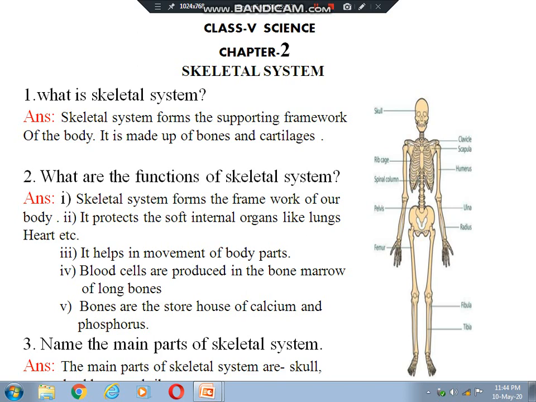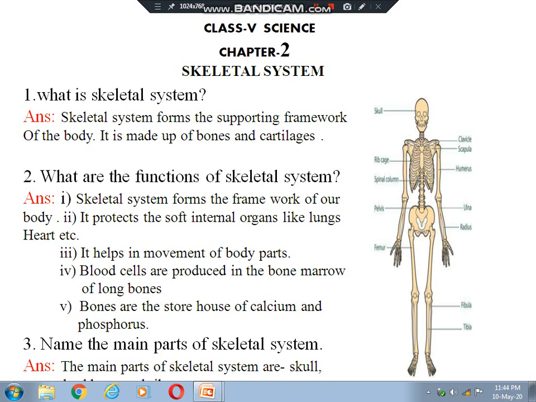Then number 3, it helps in movement of body parts. From the diagram you can get an idea about the joints. That means joints are the meeting point of two bones. For example, elbow, wrist, knee, ankle, these are the joints, and we can move these parts very easily. That is why it helps in movement of body parts.